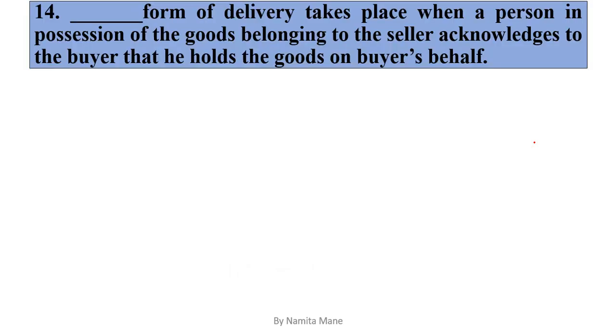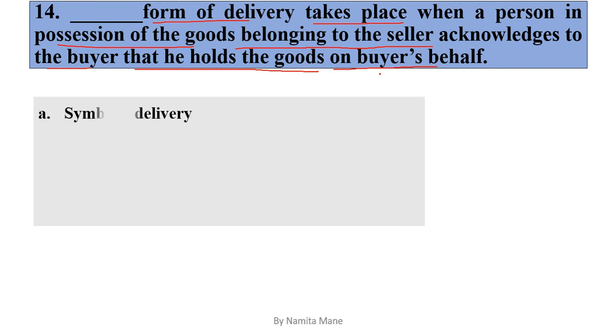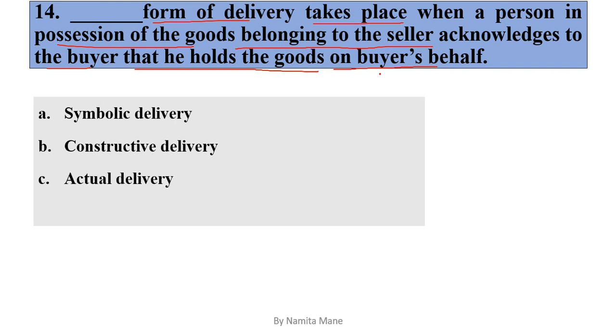Next question, question number 14. Dash form of delivery takes place when a person in possession of the goods belonging to the seller acknowledges to the buyer that he holds the goods on buyer's behalf. So which is this form of delivery? So options are option A symbolic delivery, option B constructive delivery, option C actual delivery, or option D none of this.